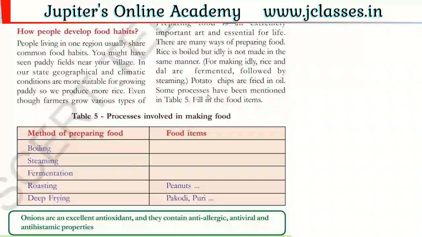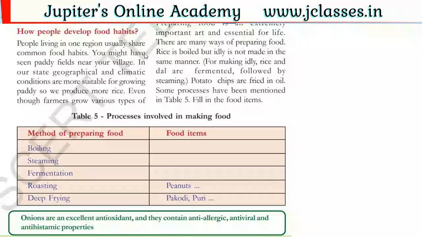So far we are discussing the chapter Our Food from Class 6, right? In this session we are going to learn about how people develop food habits. Different people have different food habits.